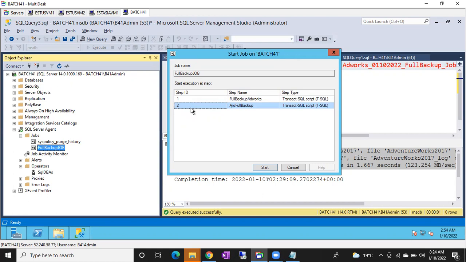Is it clear? Imagine a full backup job. In step one, a backup; step two, another backup; step three, another backup; step four, another database backup. Three steps are successfully completed, but the fourth step, the last final backup, has failed. If you run from step one again, it will take the backups of all the databases again, which is a time-taking process. Agree? Time-taking and performance-killing also. Agree, everyone? For some jobs, you have to start from the beginning again if the job fails. For some jobs, you have to start from that particular step from which the job failed. From that step only you have to start.